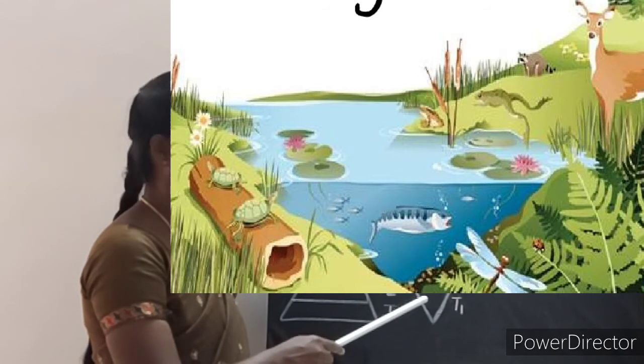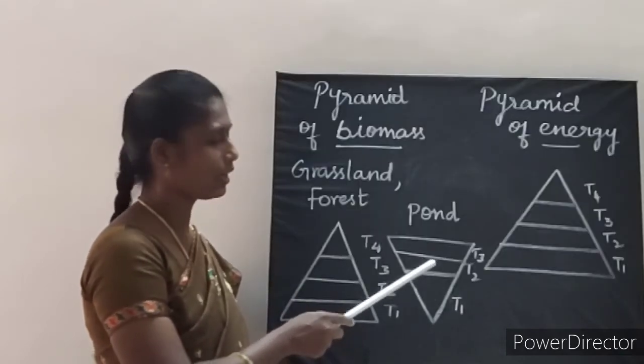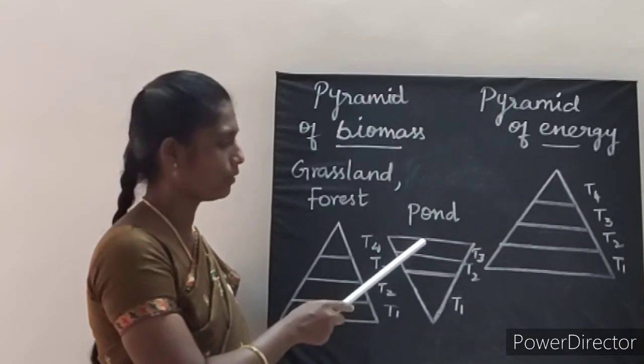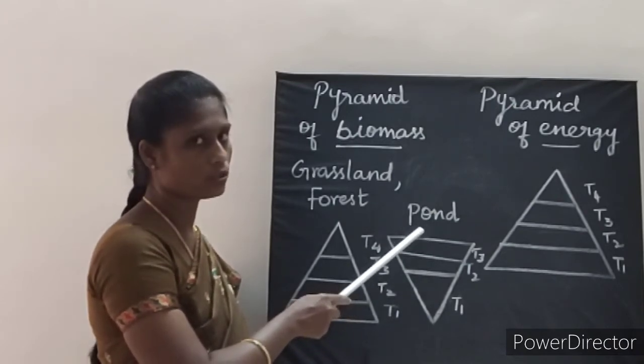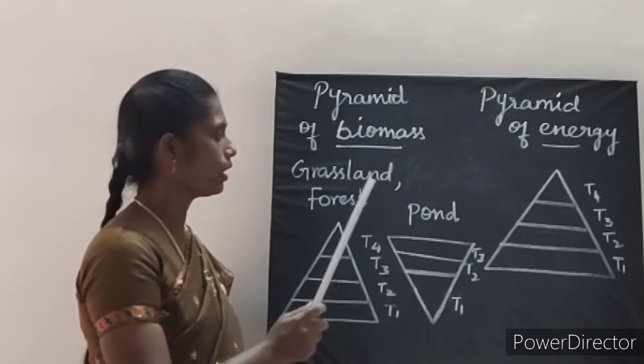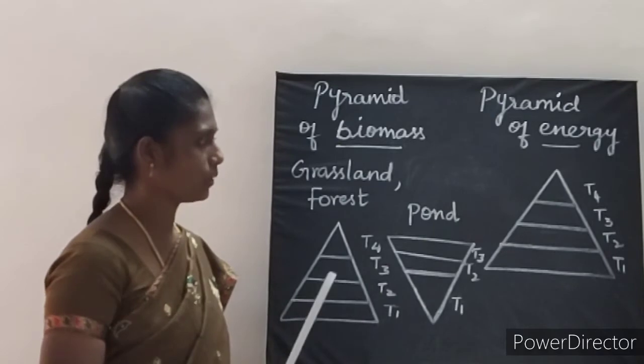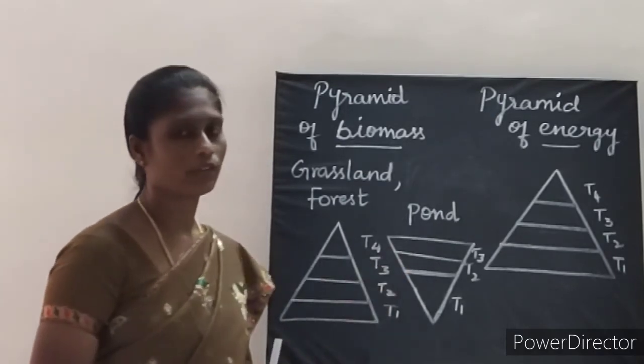Here towards the upper, if you see, it gradually increases in the next trophic level. So the pond ecosystem shows an inverted shape. Next one is called pyramid of energy. Here, what is pyramid of energy?